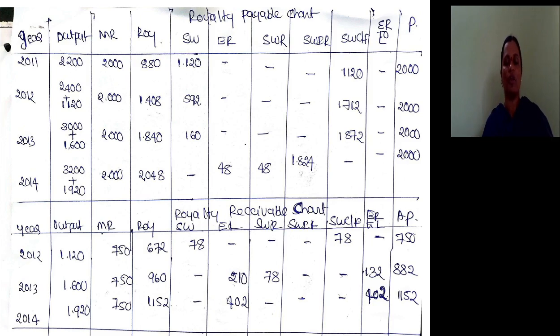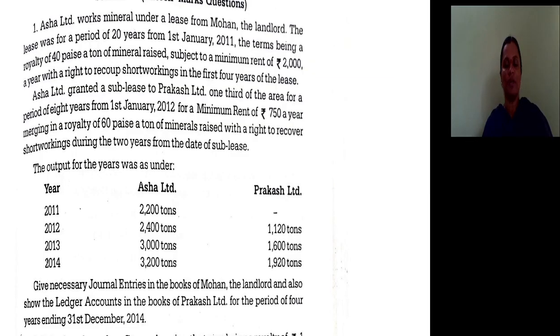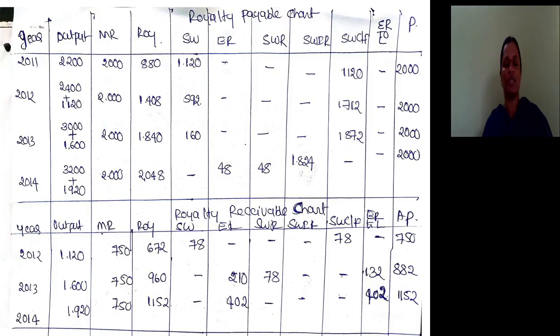That into 40 paise means 1408. Minimum rent is 2000. The very next year, 3000 plus 1600, 4600 into 40 paise is 1840. So 2000 is minimum rent. Last year 3200 plus 1920, into 40 paise is 2048. 2000 is minimum rent.